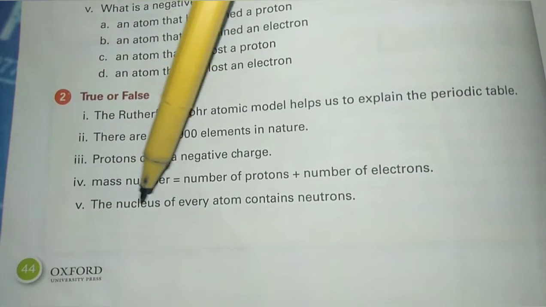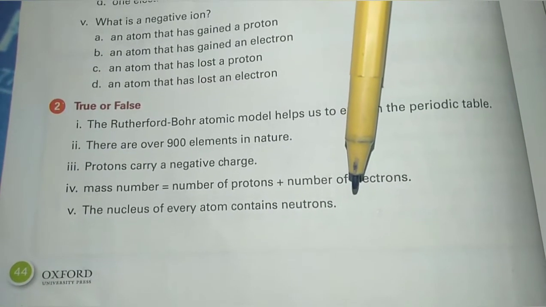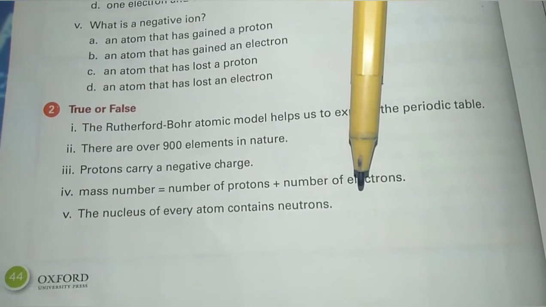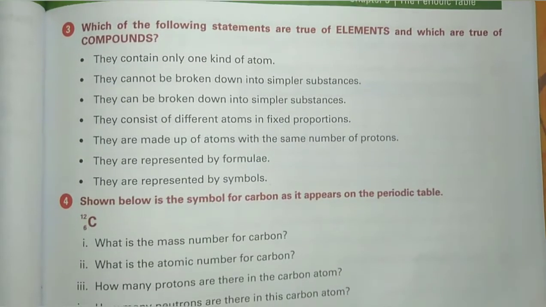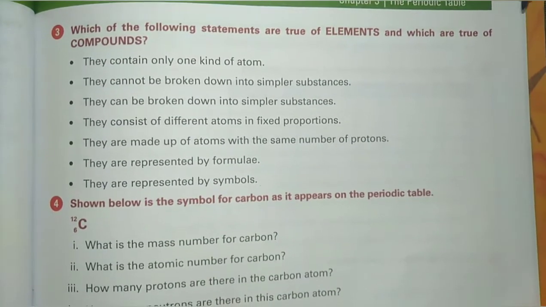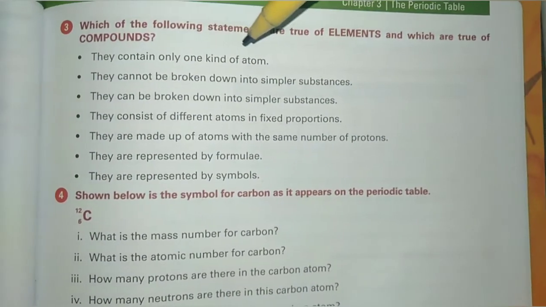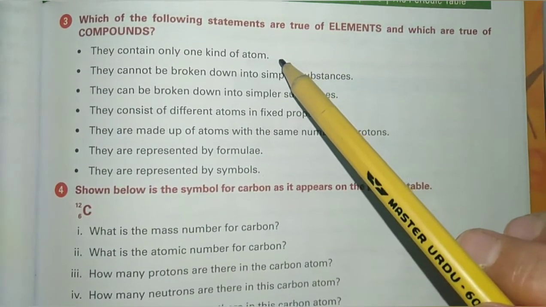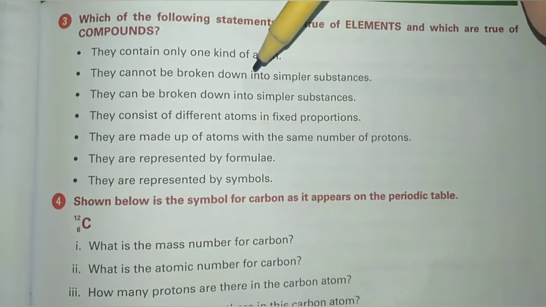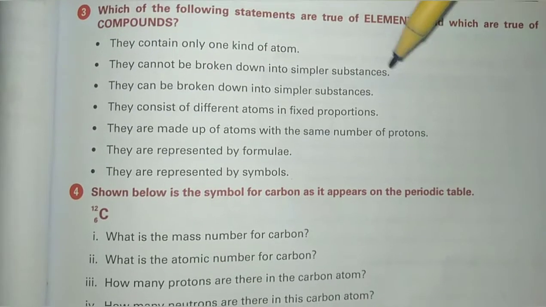Statement number 5, the nucleus of every atom contains neutrons. This statement is also false because the nucleus of a hydrogen atom does not contain a neutron. Question number 3, which of the following statements are true of elements and which are true of compounds? Statement number 1, they contain only one kind of atom. This statement is true of elements. Statement number 2, they cannot be broken down into simpler substances. This is also a true statement of elements.